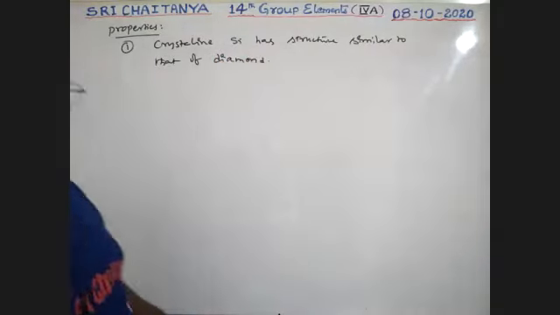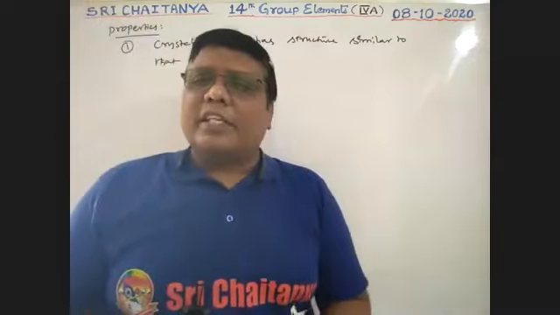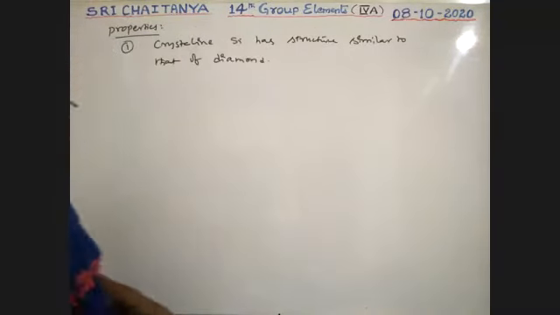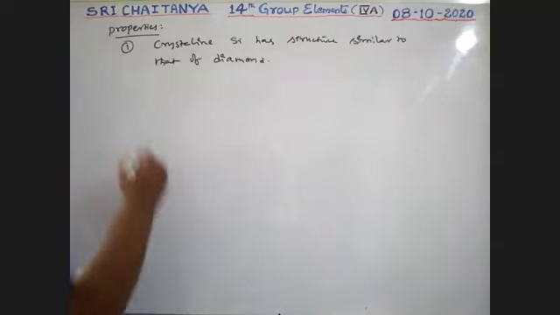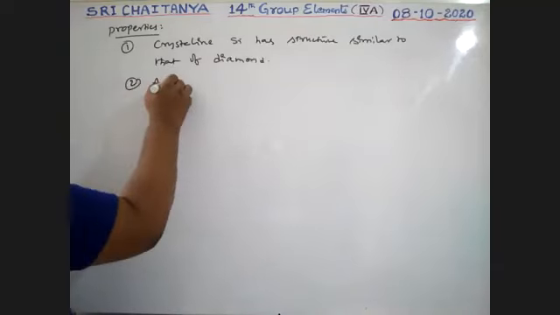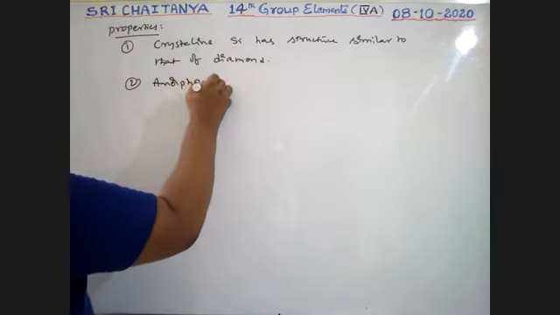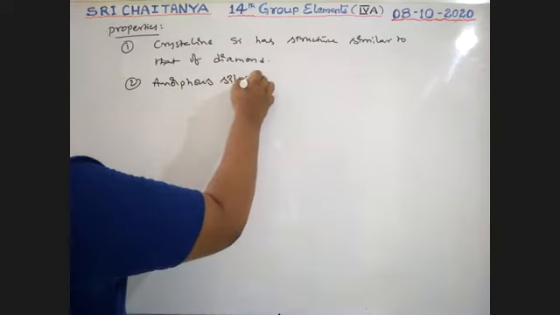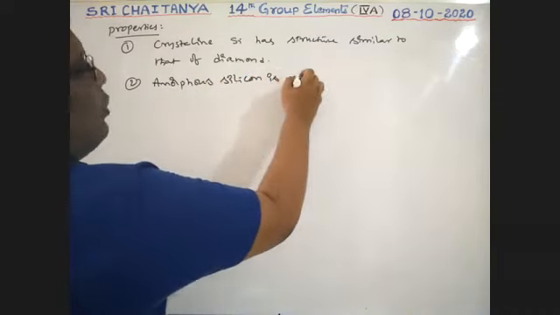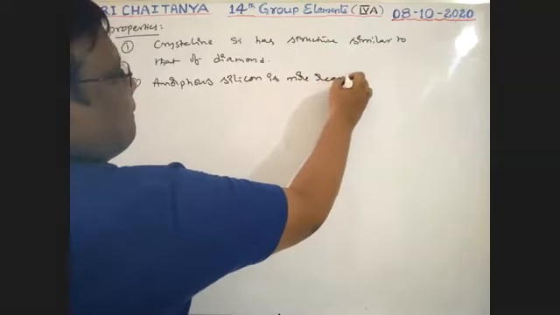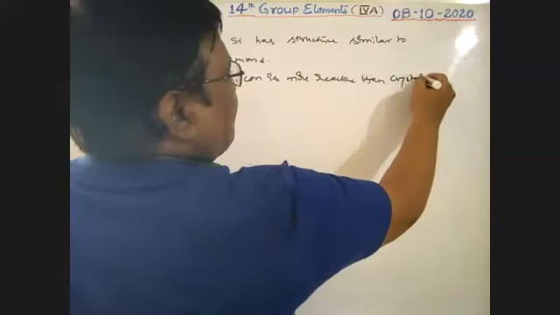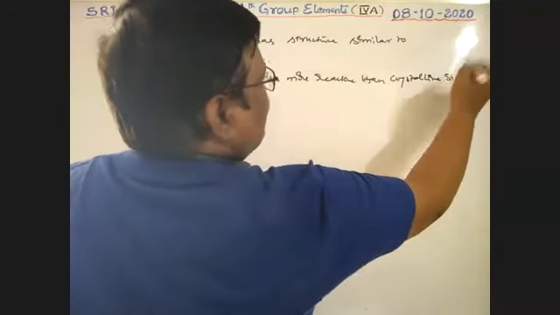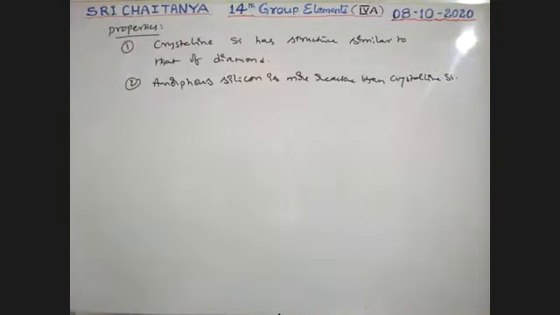There carbon is there, here silicon is there, an almost diamond-like structure. Next, amorphous silicon is more reactive than crystalline silicon. Yes, no doubt.